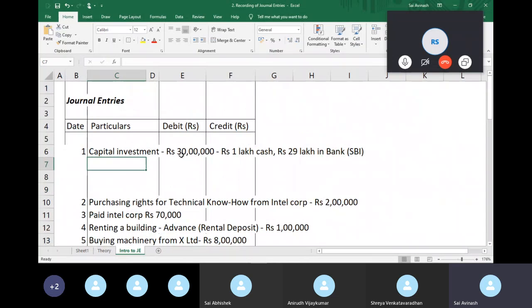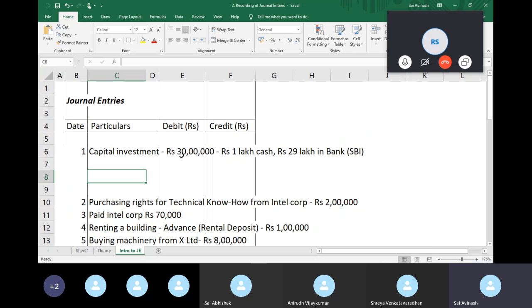So first, capital investment 30 lakhs, 1 lakh in cash, 29 lakhs in bank. What some of you did was you just mentioned capital invested 1 crore, 2 crore, 5 crore, etc. You say capital is invested, right? But what exactly did you give to the business? Because the business has to receive something, and it has to be something like cash or maybe a check or maybe goods or maybe a table. You can't just call it capital, right?